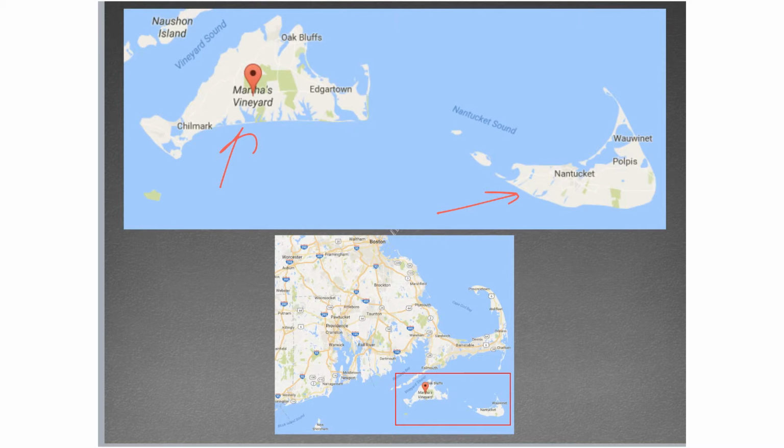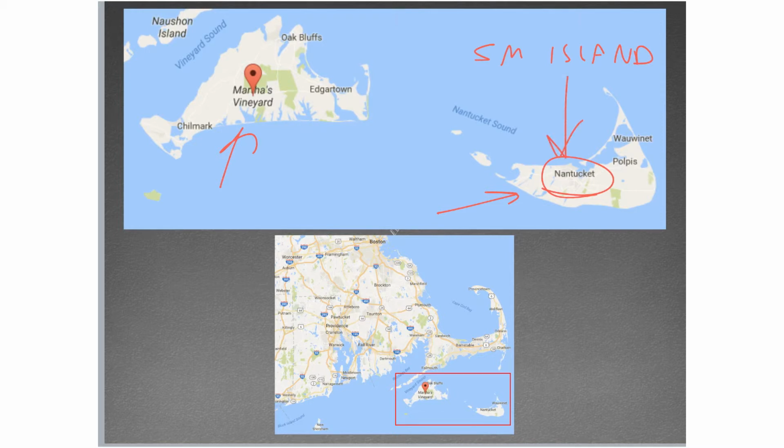And the way that you tell that is, for something to be a small island, what you need is one major town, and the name of that town to be the same as the name of the island. So the island is Nantucket, and the primary town on Nantucket is called Nantucket. That makes Nantucket a small island.